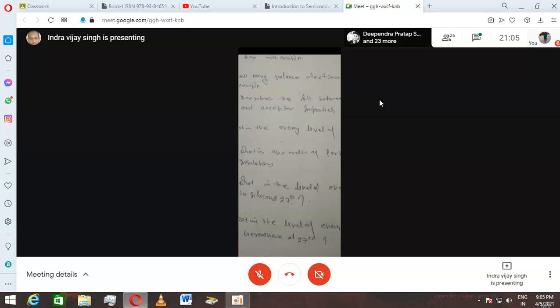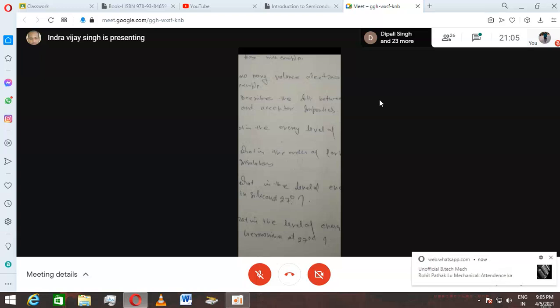and if one electron from the neighboring atom comes and goes inside the trivalent atom, then a hole will be there in the neighboring atom. So acceptors are accepting an electron from the neighboring atom, and donors are donating one electron to the neighboring atoms, right? So this is the basic difference between acceptor and donor type impurities.